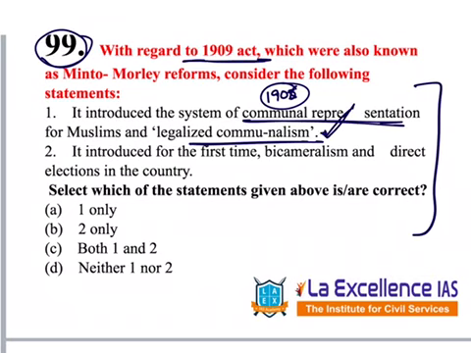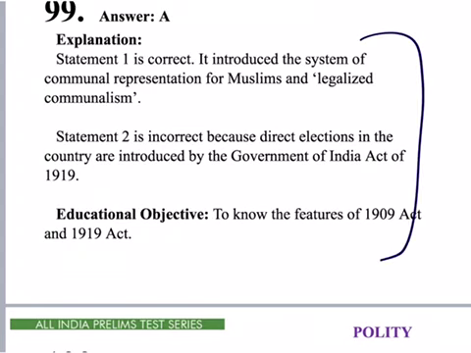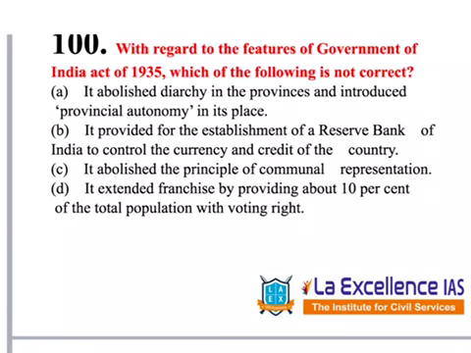So this is true. Second one, it introduced for the first time bicameralism and direct elections in the country. Is this statement correct? No, because bicameralism and direct elections were introduced through the 1919 Act, not the 1909 Act. So this is false, that is true. Answer is A, 1 only. Here is the explanation.